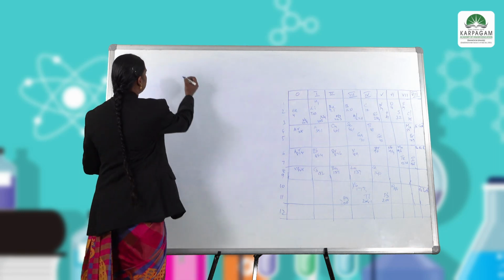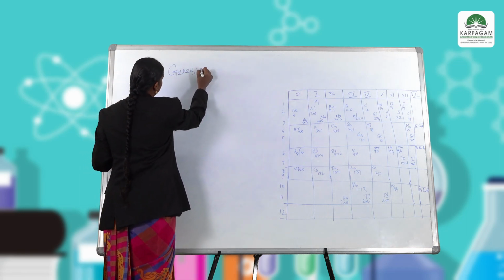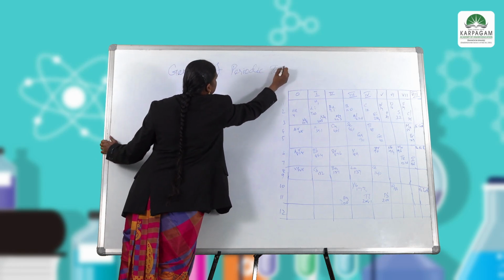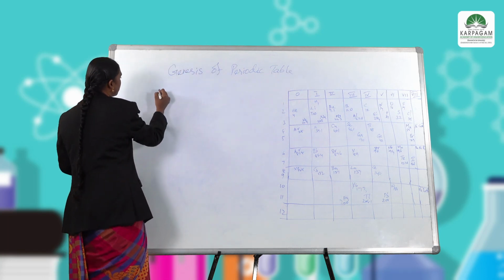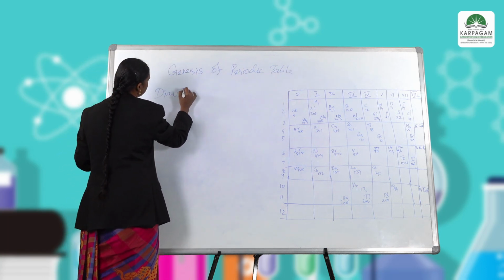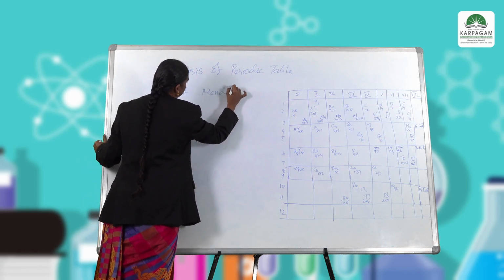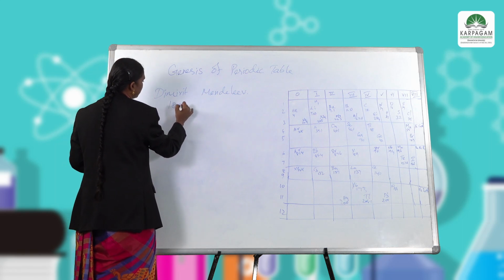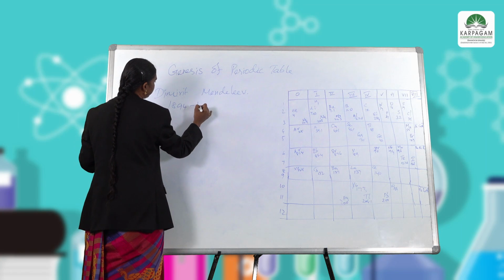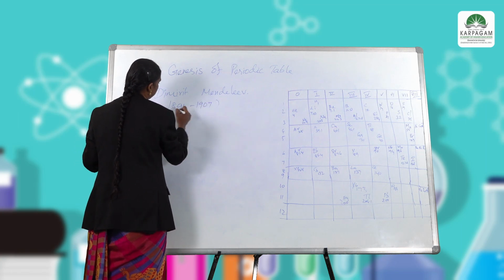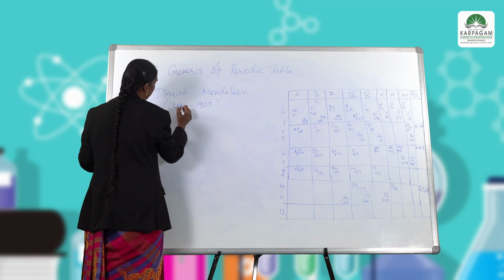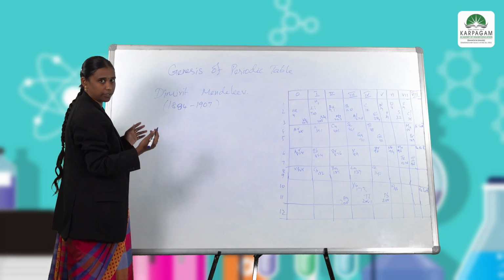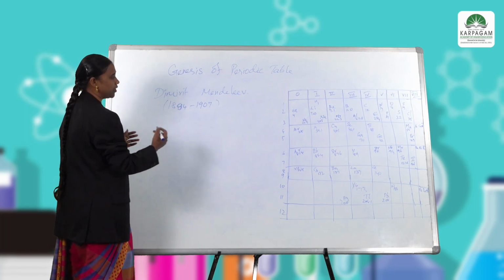The topic name is genesis of the periodic table. In that, today we see the work of Dimitri Mendeleev. Mendeleev's period is 1894 to 1907. Okay, sorry, 1884. In this period, he worked on arranging the elements in periodic order.